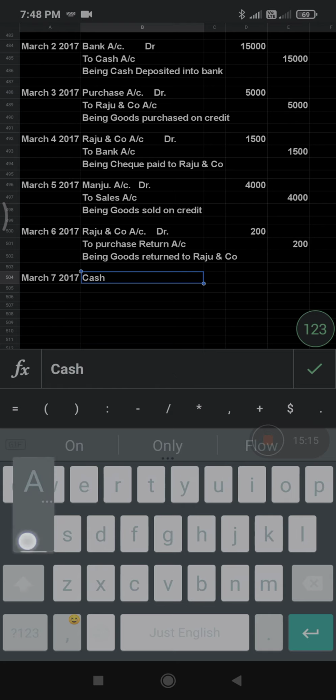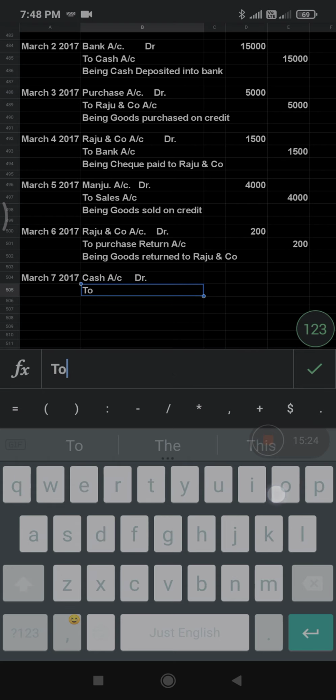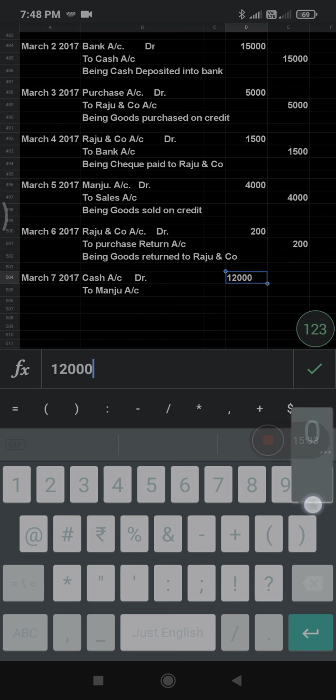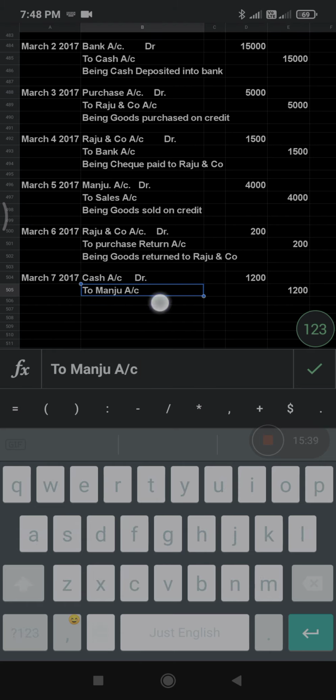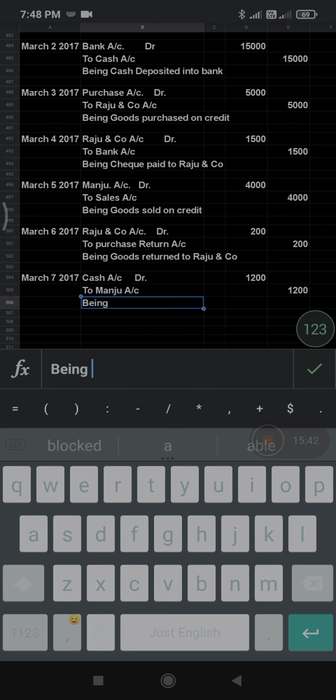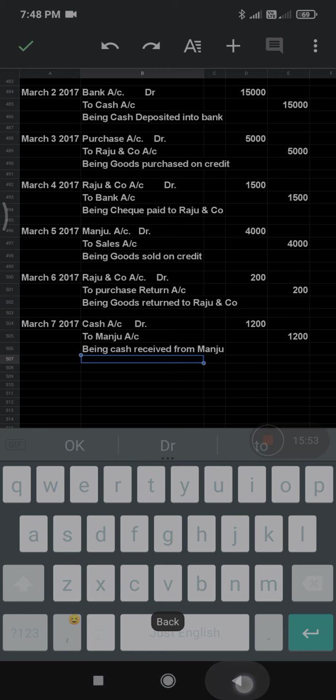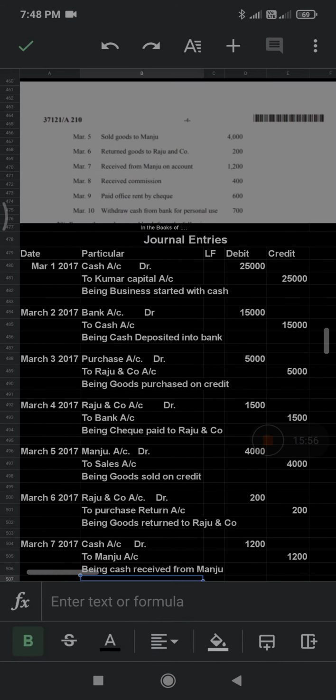So here we should write what we are receiving. We are receiving the cash. So cash account debit, because in business what comes in, cash comes in. Who is the giver here? Manju is giving the cash, so to Manju account credit. The amount is 1200. Being cash received from Manju. On account also you can write, or this much is enough.